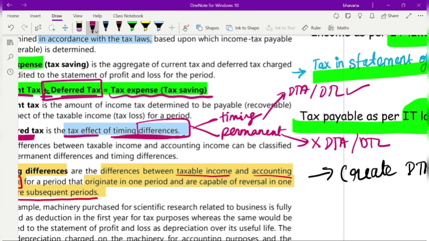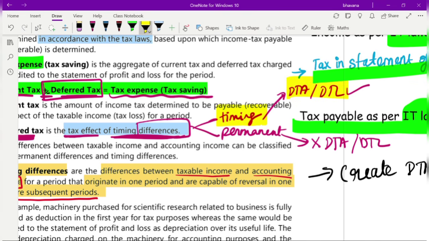Remember always, only if a timing difference is there will you create DTA or DTL. If a permanent difference is there, you will not create DTA or DTL. What you must have understood by now is that in the example we saw, it was a timing difference only. How it was a timing difference, I'll explain. But since it was a timing difference, we created DTA or DTL.